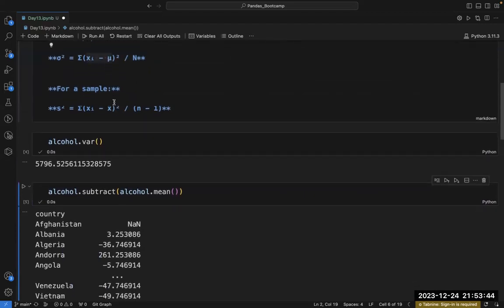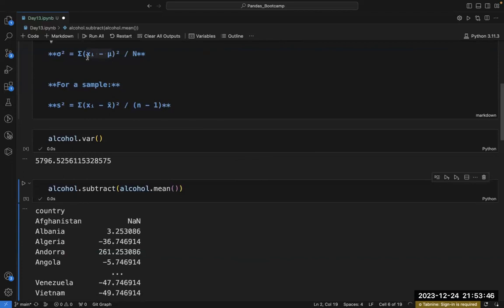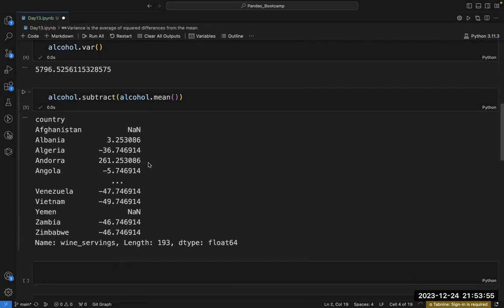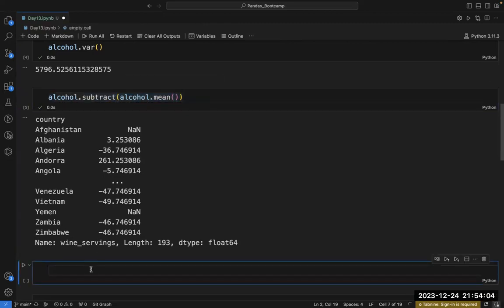Now the second thing that I have to do here is square it. Can you see? Xi minus mu, you need to square this. So in the next step, let's square this. How will you square this? For squaring this, you have to supply it a power of 2, raised to the power 2.